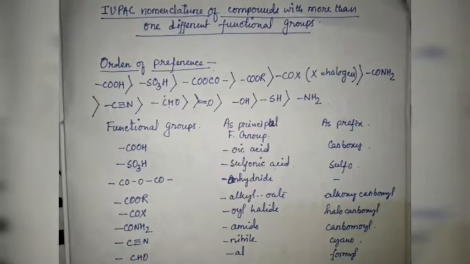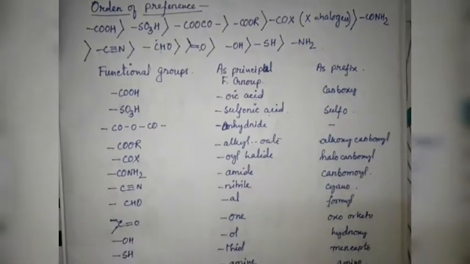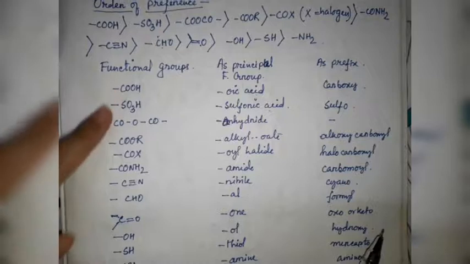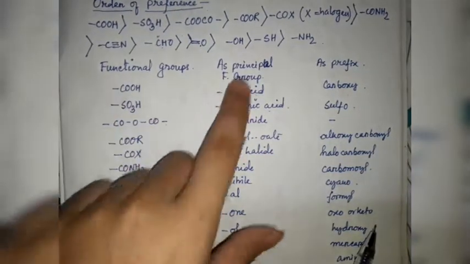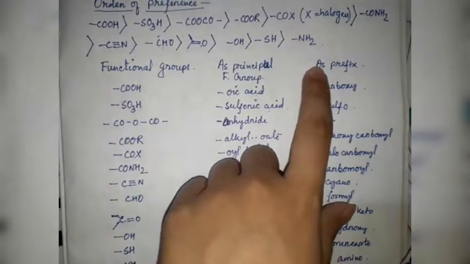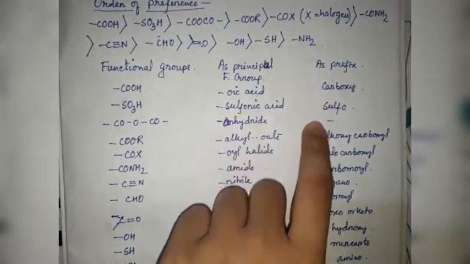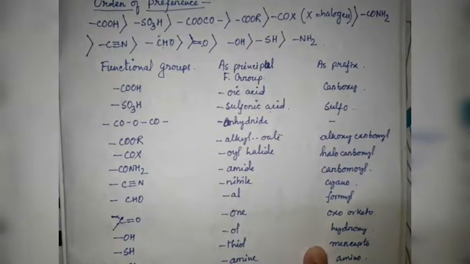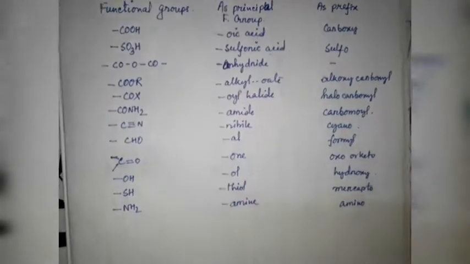So according to it, the names of these functional groups change. Here I have also written another table in which I have written the functional groups over here, and as principal functional groups the names of these groups here, and in this column, if they are used as prefix, how we will write their names. So three columns are for this purpose. Let me now describe this with the help of examples.